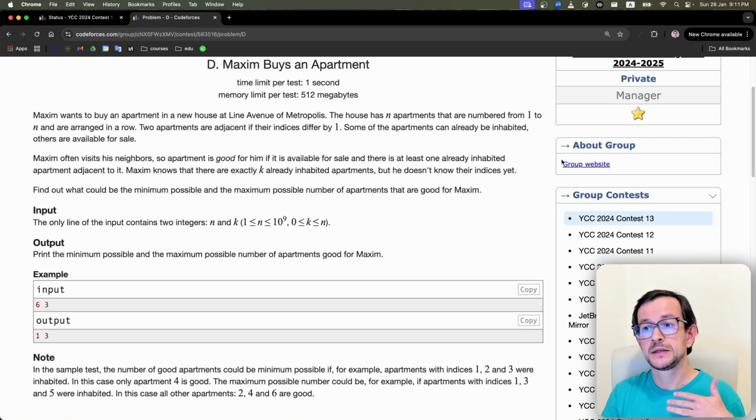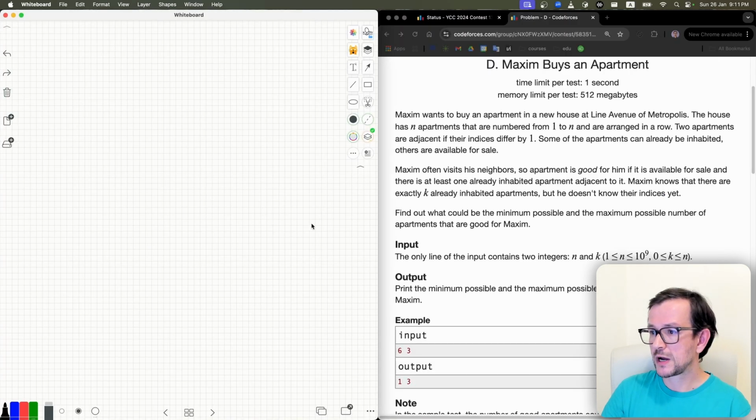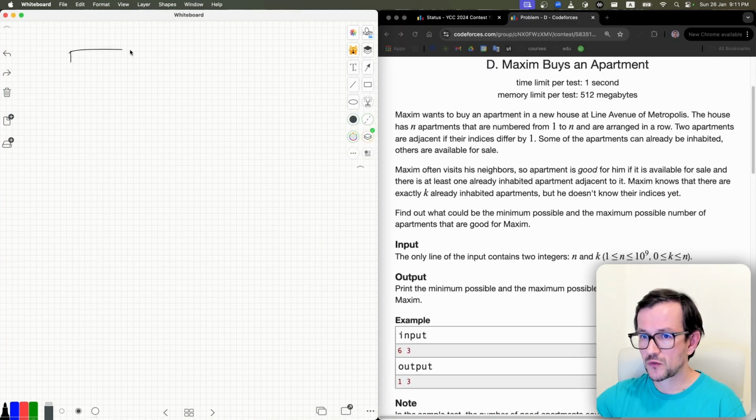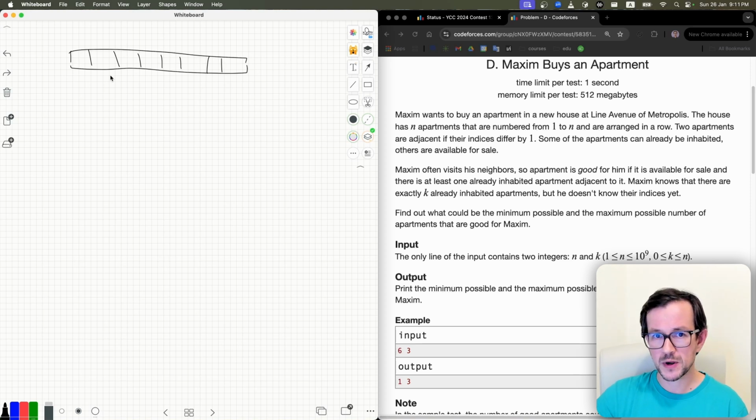Problem D, on the other hand, has pretty much no programming, but requires some thinking. I wouldn't call it mathematical thinking, but you need some research into what's going on in this problem. Well, let's see. We have an array of n apartments. Some of them are occupied, some of them are not occupied. So we actually have two problems here. We need to find the minimal possible and maximal possible number. Let's talk about the maximum first.